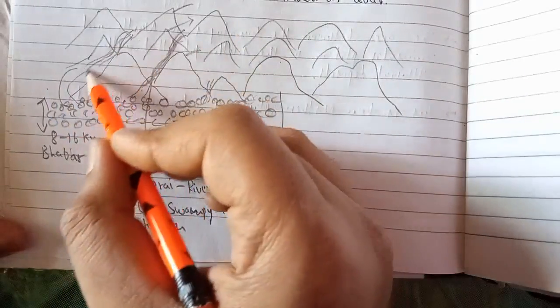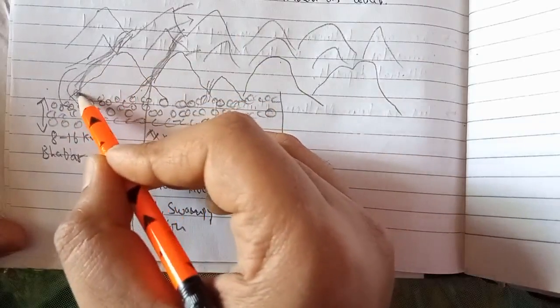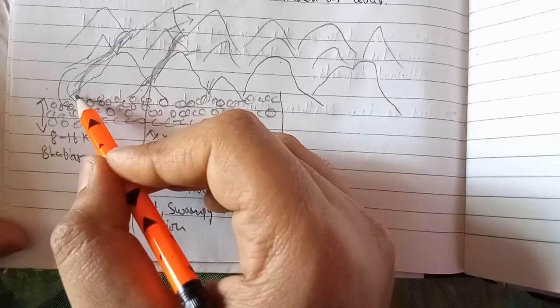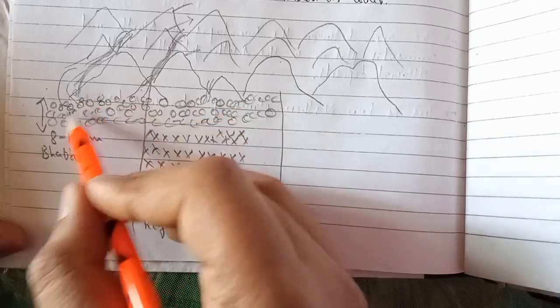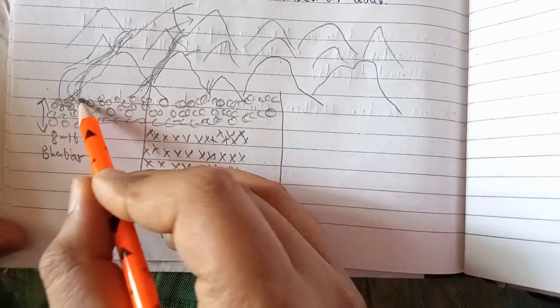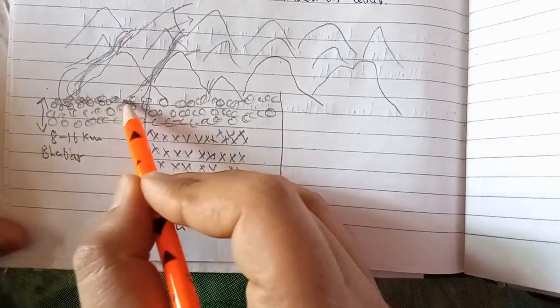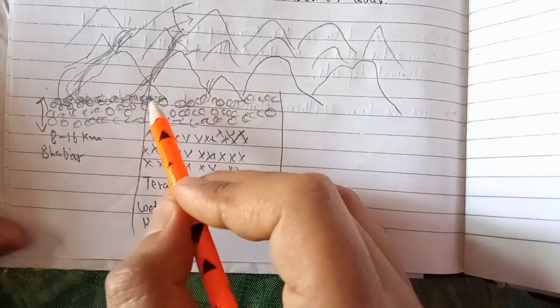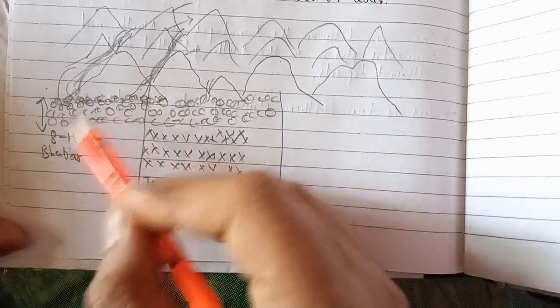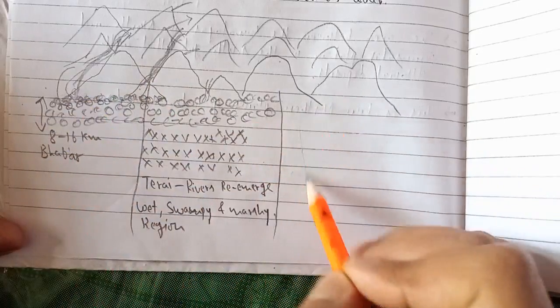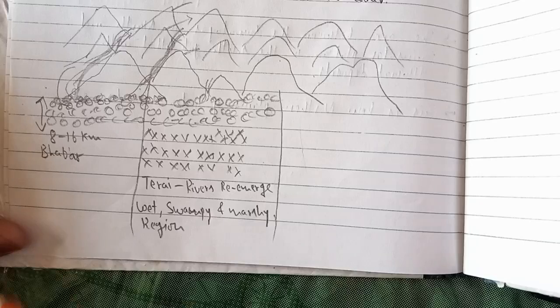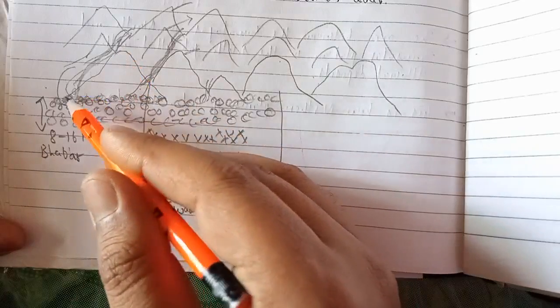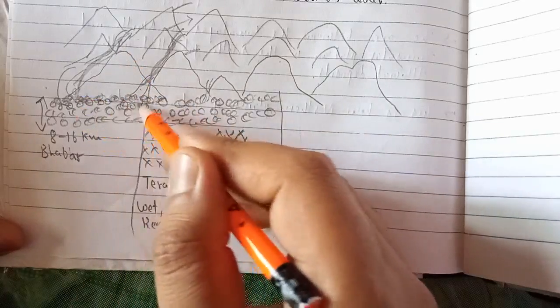When they bring a lot of sediments with them, what happens? They deposit those sediments at the foothills. They start depositing the gravels, stones, and pebbles at the foothills of the Himalayas. This is called the foothills because these are the Shivalik range, and from here the plain region starts. The northern plains start after Shivalik. So here the rivers bring a lot of boulders with pebbles and start depositing in this region.